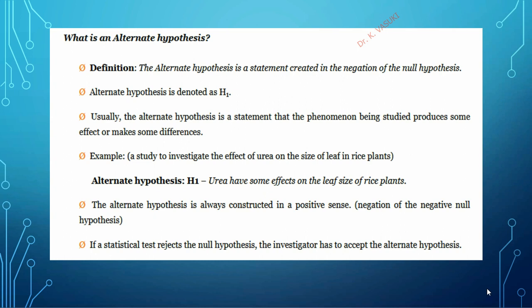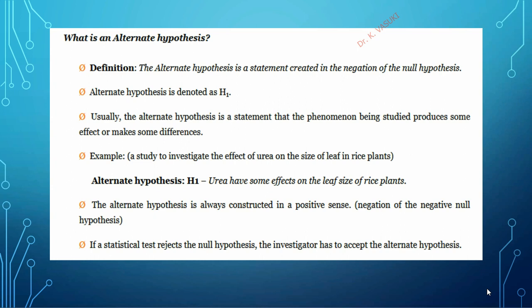We are going to study, to investigate, the effect of urea on the size of leaf in rice plant. So the alternative hypothesis statement we used to write in positive format, denoted in the form of H1, that is, urea has some effect on the leaf size of rice plant, because here we are mentioning that there is a relationship between urea and leaf size of a rice plant.